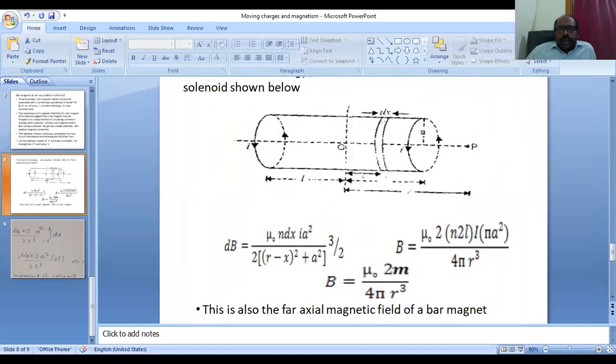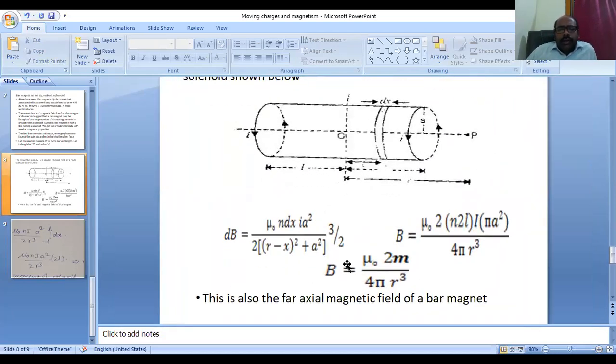So this is the magnetic field due to the solenoid we have got, but the same equation is also applicable for the magnetic field due to a bar magnet at a point on the axis which is far away from the center of the bar magnet. So the equation is the same in the case of a bar magnet.